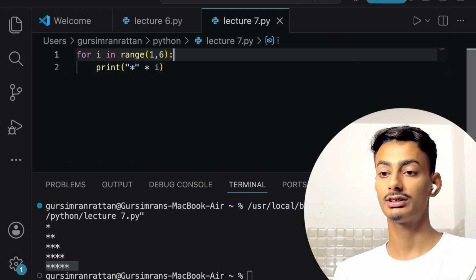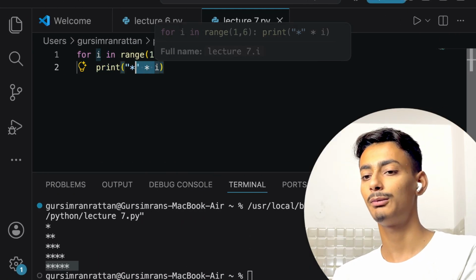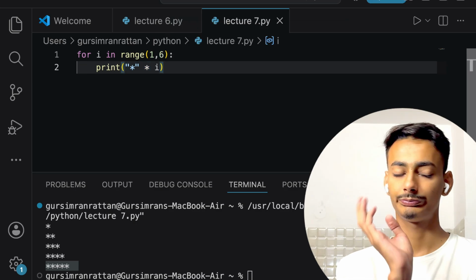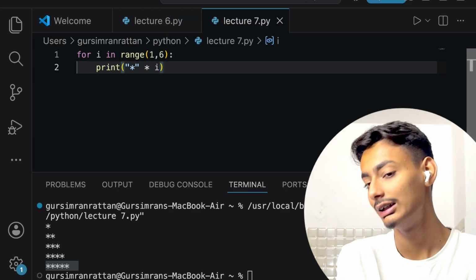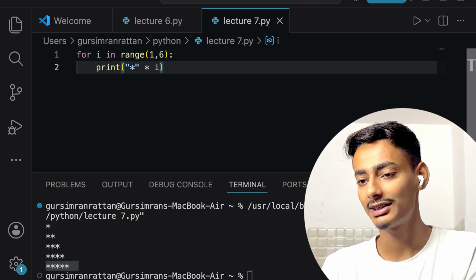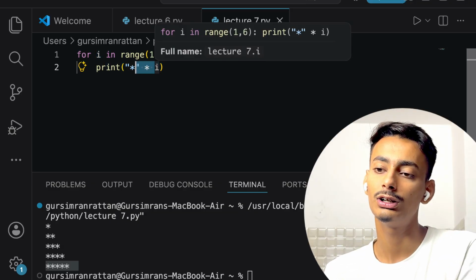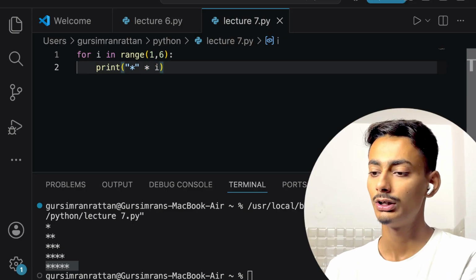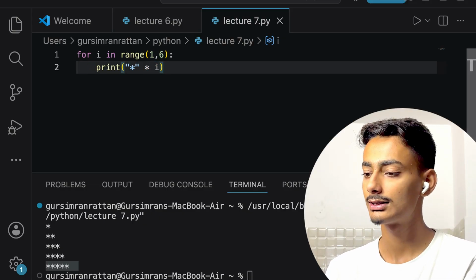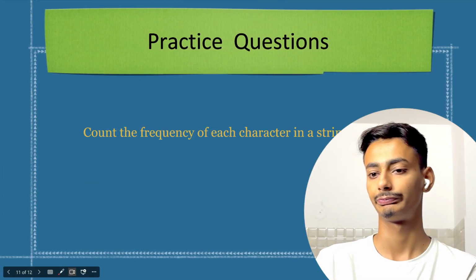And those who don't understand how this statement is implemented, it is very important for them to watch the session where I have covered strings and lists, because there I have explained how these arithmetic operators work in the case of strings also. So this question is also completed. Let us jump into our next question.